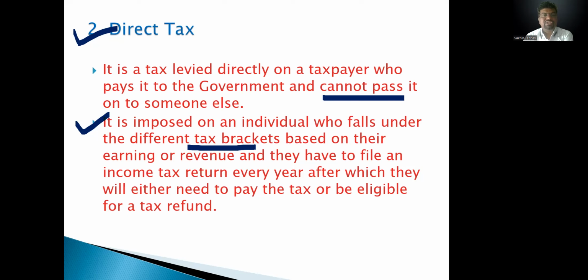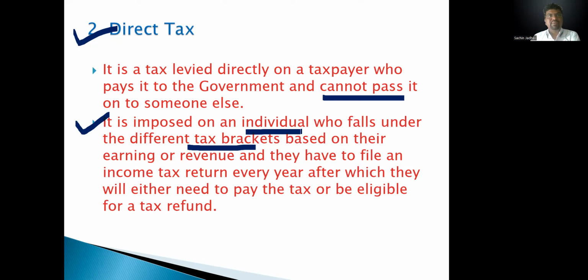So it is imposed on an individual who falls under the different tax brackets based on their earning or revenue, and they have to file an income tax return every year, after which they will either need to pay the tax or be eligible for a tax refund.